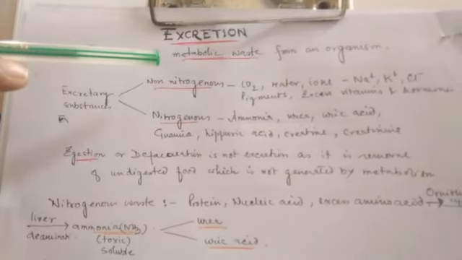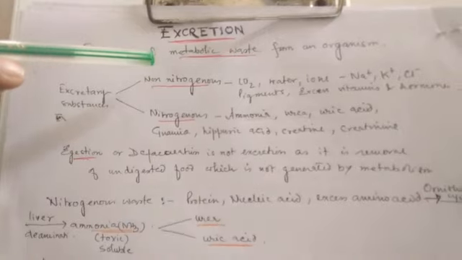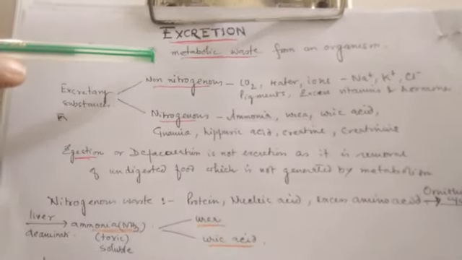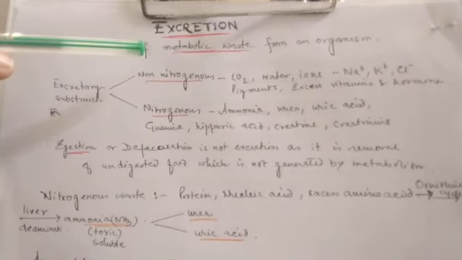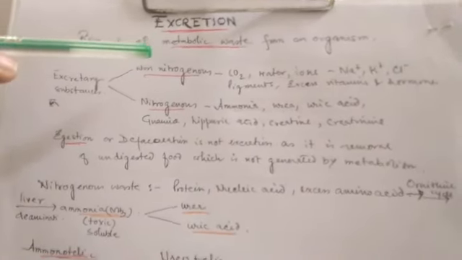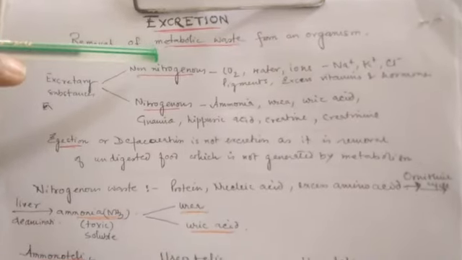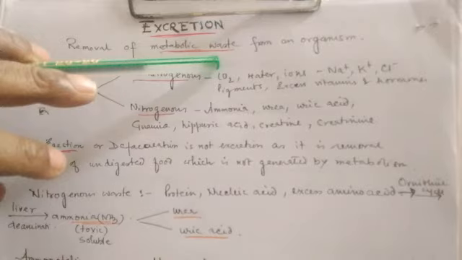We have learned that it is the removal of unwanted wastes, removal of wastes or removal of unwanted material. But very specifically, excretion is the term which actually tells about the removal of metabolic wastes.